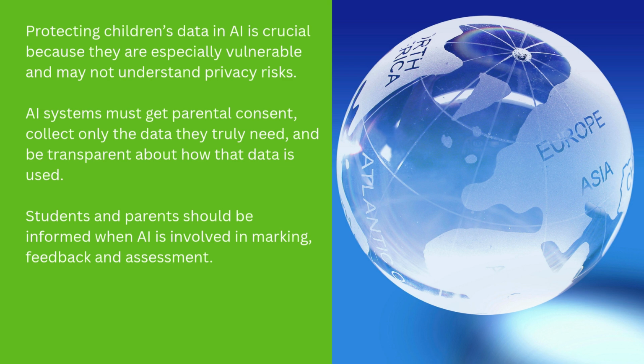From a school perspective, we need to be ensuring that students and parents are informed when AI is involved in marking, feedback, and assessment, because there are issues around bias with this, which we will consider later on. But we do need to inform parents and students when we as teachers are using it in certain ways, particularly around assessment.